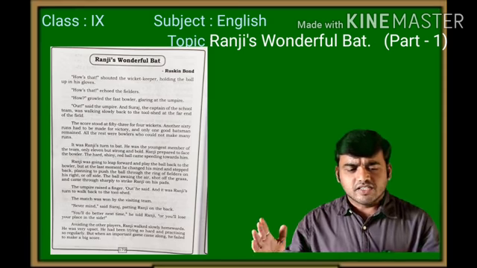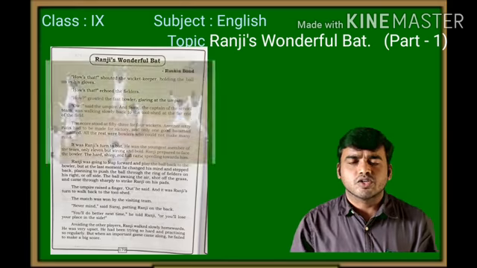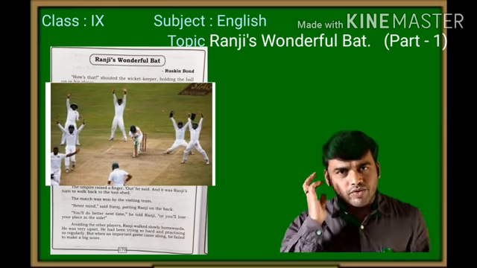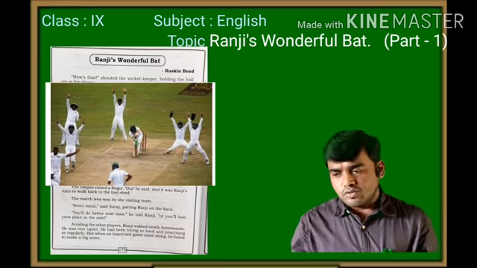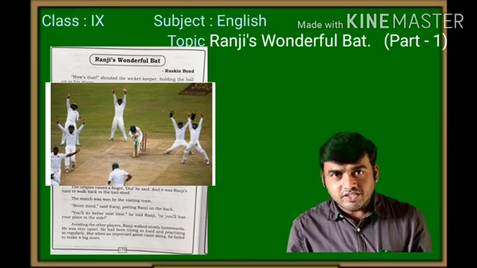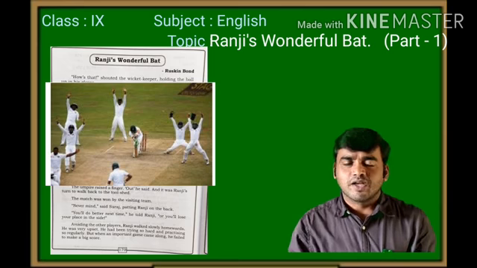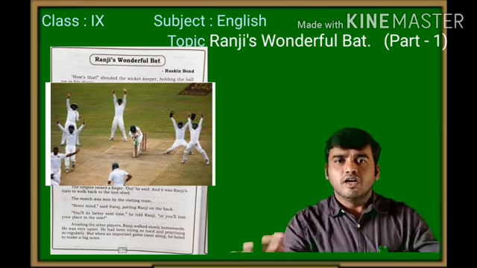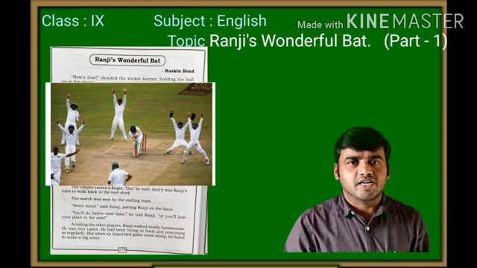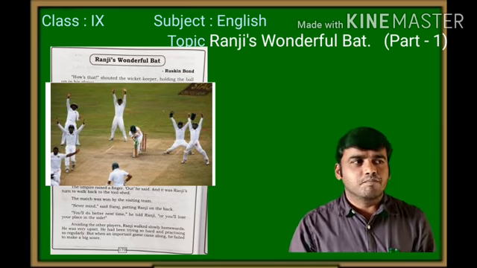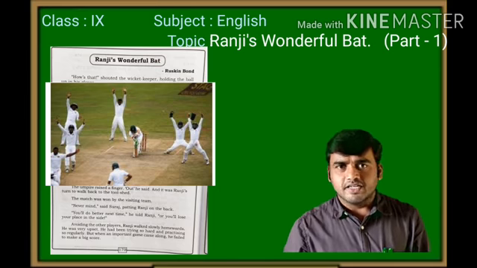How's that? Shouted the wicketkeeper, holding the ball up in his gloves. It is an appeal. Okay, what does the wicketkeeper do as soon as he holds the ball? They appeal. Okay, if the batsman has tipped it, if there is an edge, the wicketkeeper appeals as soon as he catches it, right? What do they do after the appeal? Okay, the other fielders also support that in order to put pressure on, or in order to request the umpire that it was out, in order to make an appeal to the umpire. Am I right? In cricket.